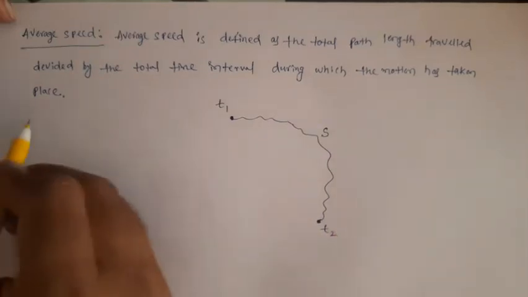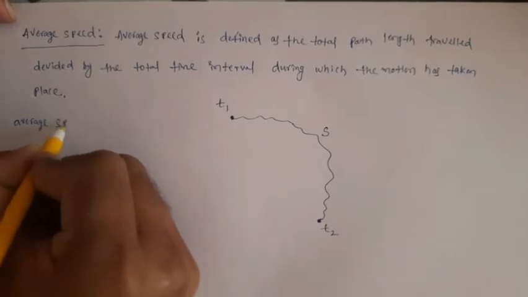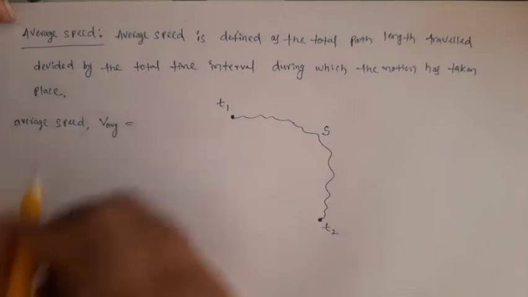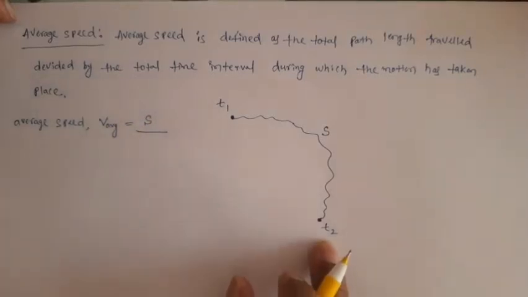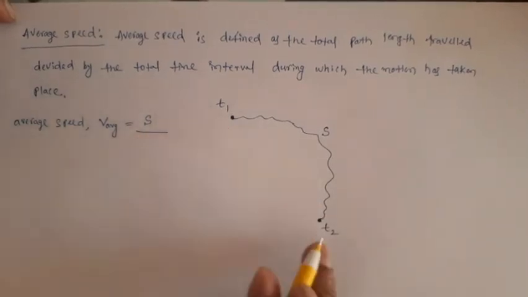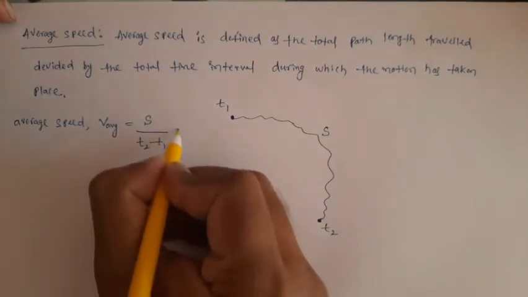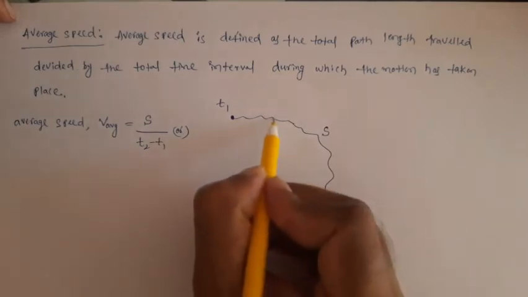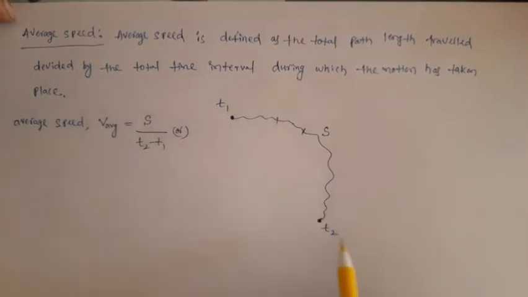Now we define average speed. Average speed, V average, is equal to the total path length, S, divided by the time taken, t2 minus t1. So the initial time is t1 and the final time is t2. Or if you want to find the average speed between here and here, not from Basar to Nizamabad.